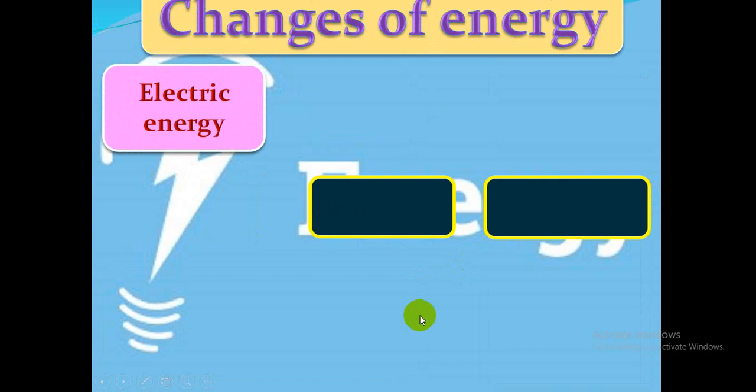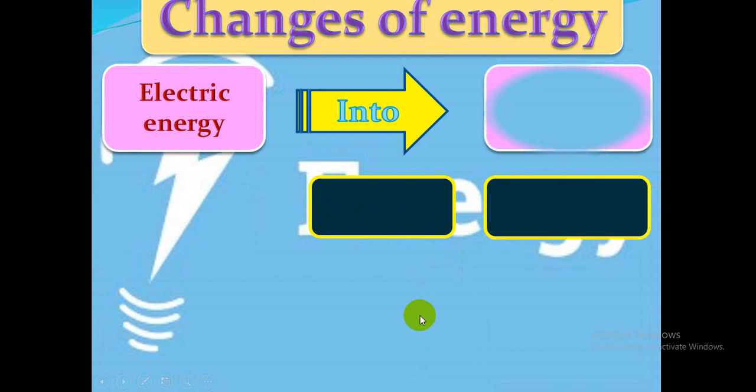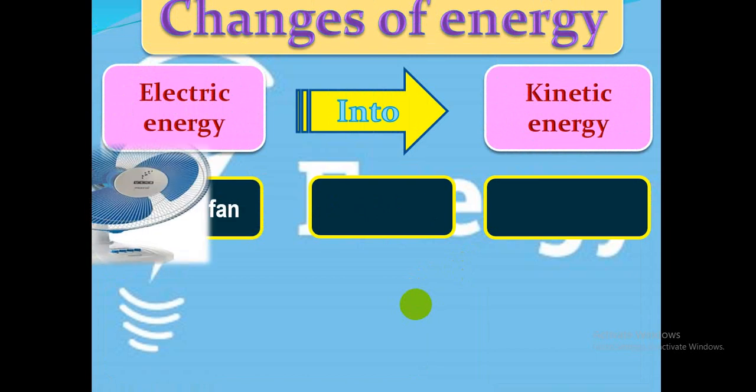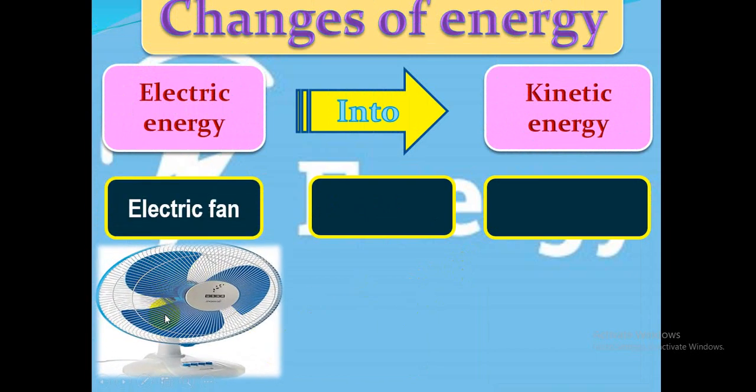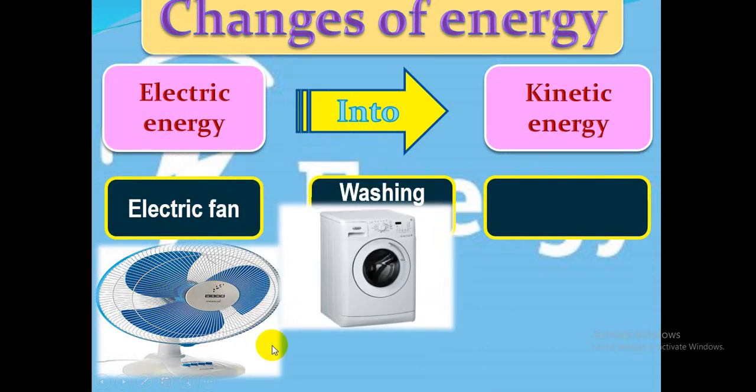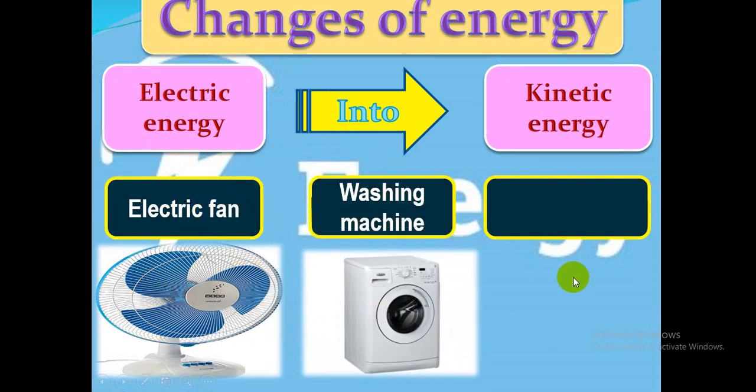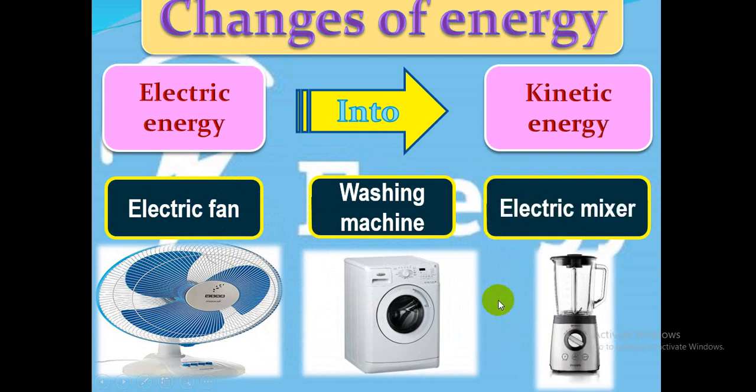Another change from electric energy into kinetic energy. Like what? Like an electric fan, electricity to produce motion. Washing machine, electricity or electric energy to produce motion. And an electric mixer, from electric energy into kinetic energy, which is motion.